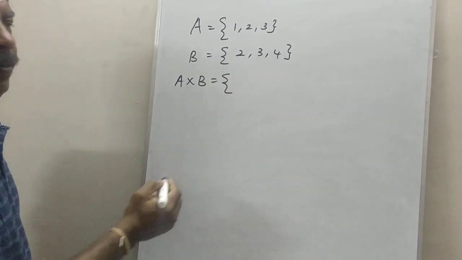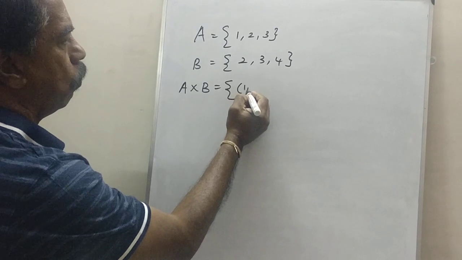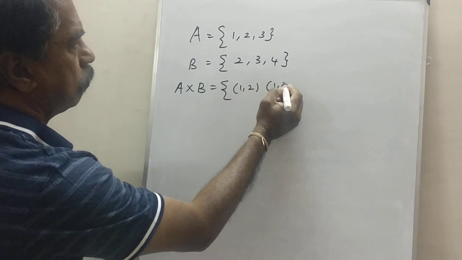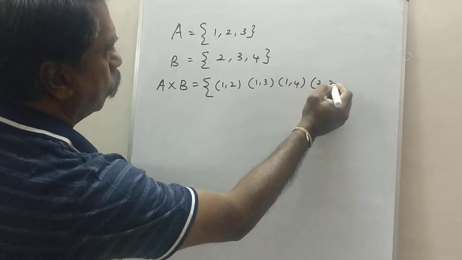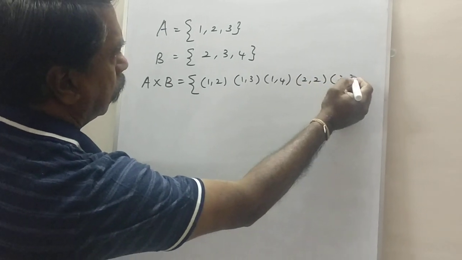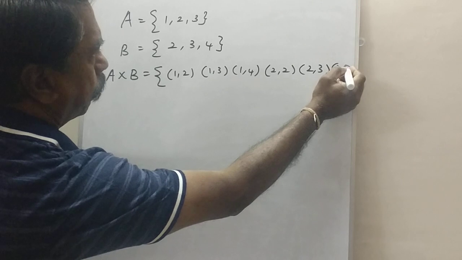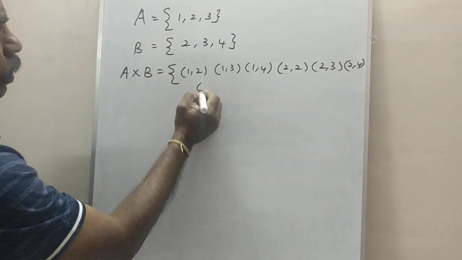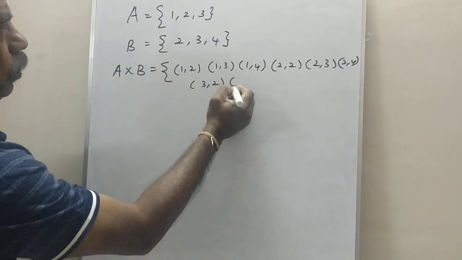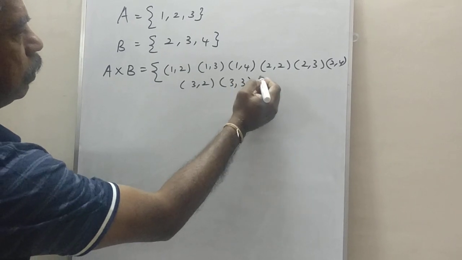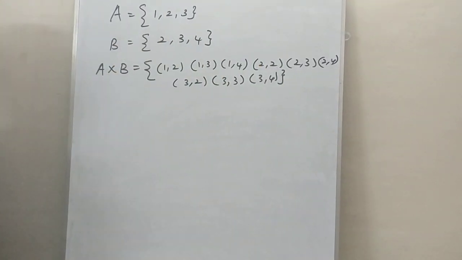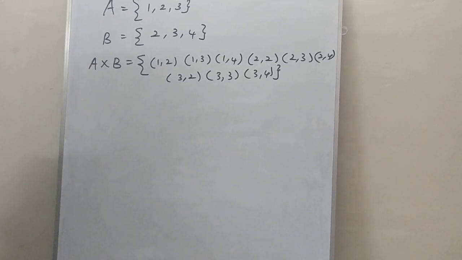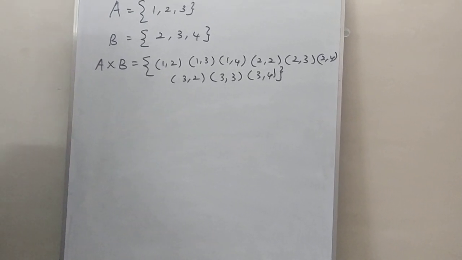A cross B is equal to (1,2), (1,3), (1,4), (2,2), (2,3), (2,4), (3,2), (3,3), and (3,4). This is A cross B.